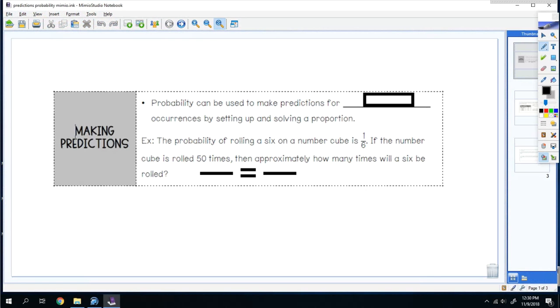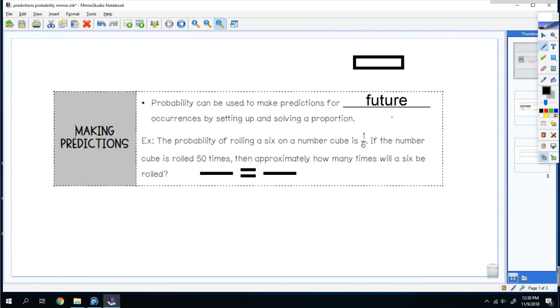Okay, so today we're going to be doing predictions over probability, and it's the same thing we've been doing all week. Basically, you take the probability that you've been learning and you set proportions to find a prediction. So predictions is the probability that can be used to make predictions for future occurrences by setting up and solving a proportion. So an example of this would be the probability of rolling a number cube is 1/6.